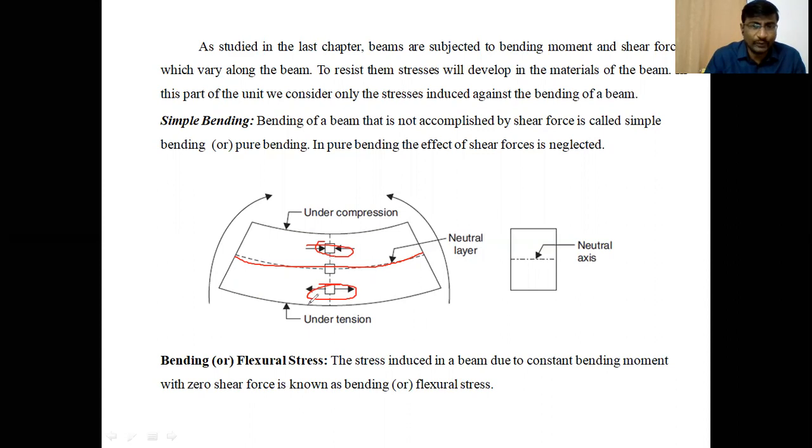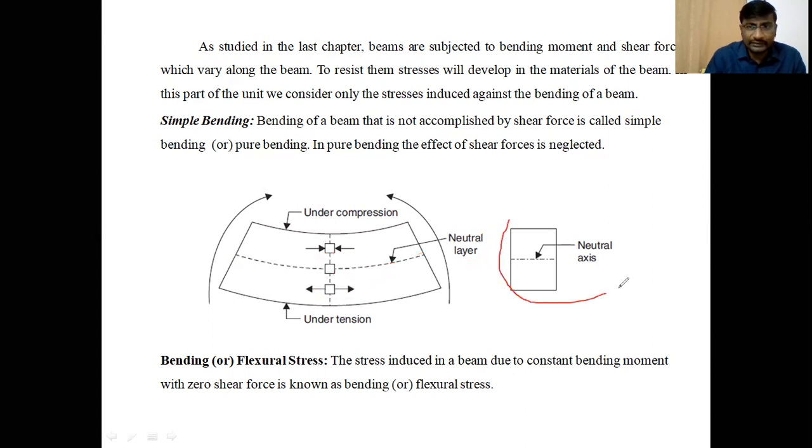Whenever the stress changes from positive to negative, some layer is subjected to no stresses, that is zero stress. The zero stress layer is called the neutral layer. Clear, students? While bending of a beam, there is one layer on which no forces will be developed. That layer is called the neutral layer.